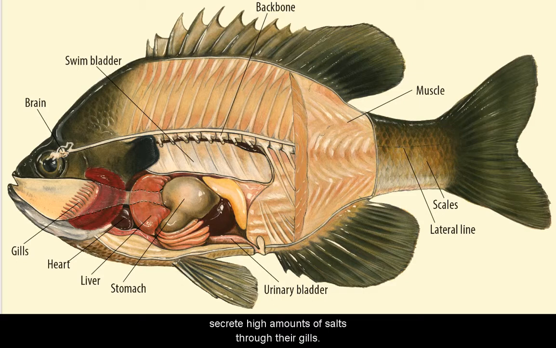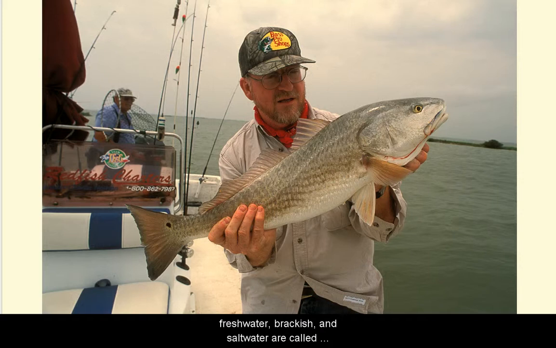Fish in freshwater have higher body fluid salt concentrations than the surrounding freshwater, causing them to excrete large volumes of low salt content fluids and take up salts through their gills. Some species are able to adapt to a wide range of salinities. Fish that can live in freshwater, brackish, and saltwater are called euryhaline. Examples of common euryhaline aquatic species in Texas are red drum and blue crab.